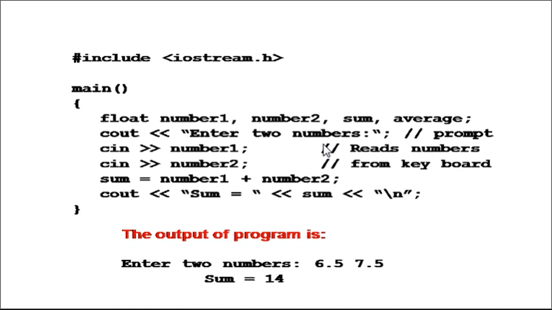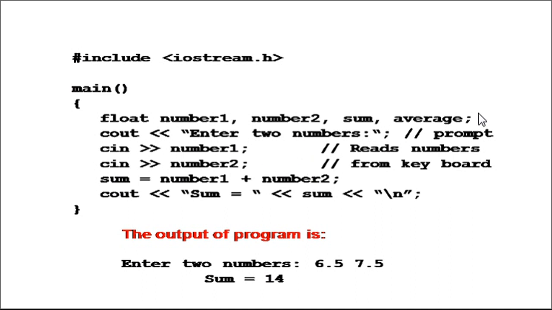The default value of a local variable is garbage, so whenever possible make sure that when you declare a variable, you assign it some value. In this case we have not assigned any value, because we want to accept the values of number1 and number2 from the user through the keyboard.